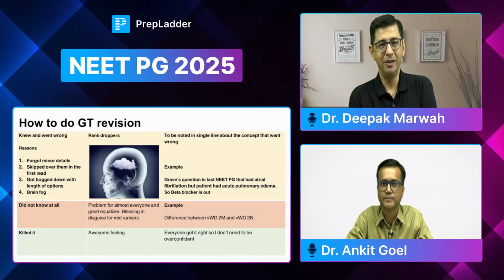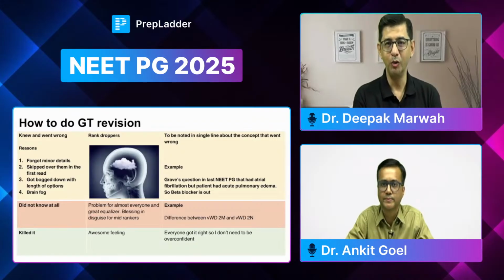So, Ankit sir, there were a lot of queries with respect to how to go about a GT revision and how to cut down on the negatives. So I think this slide is a pertinent one and that helps us narrow down to those options where आती हुई चीजें भी गलत हो जाती हैं.